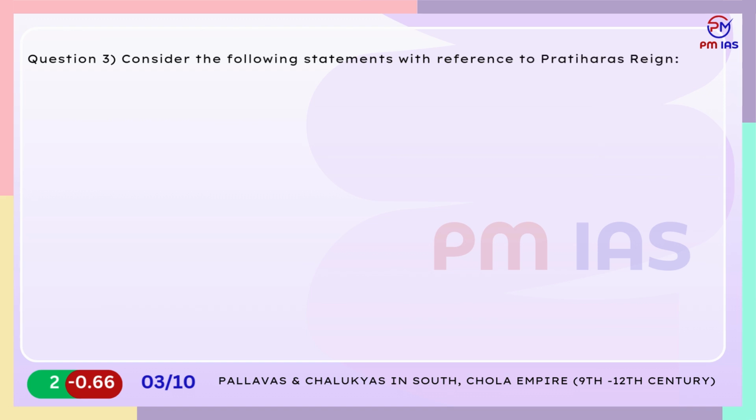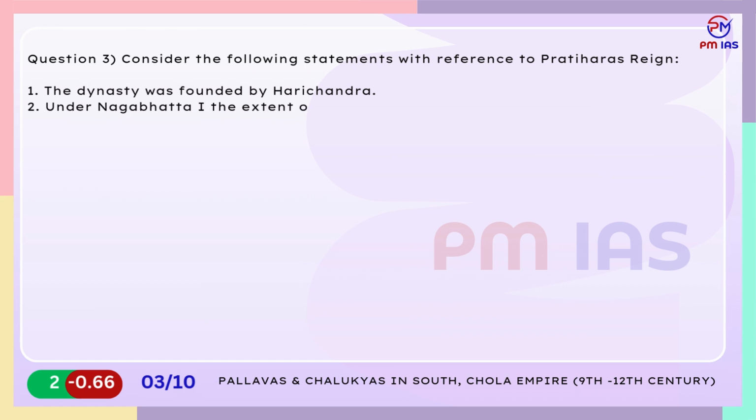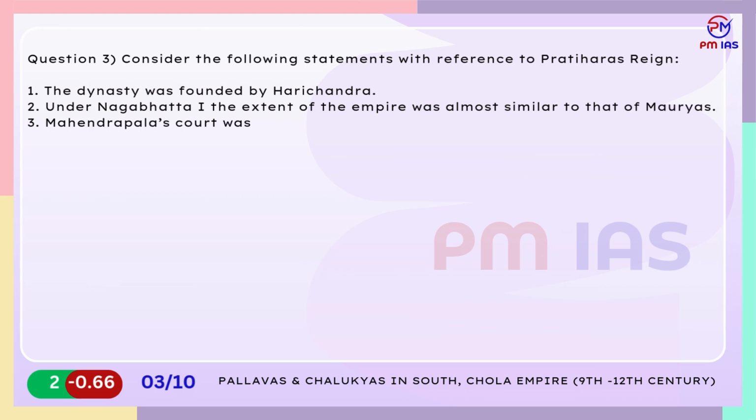1. The dynasty was founded by Harichandra. 2. Under Nagbhatta I, the extent of the empire was almost similar to that of Mauryas. 3. Mahendrapala's court was adorned by Rajshekhar, who was an eminent Sanskrit poet. Which of the statements given above are correct?